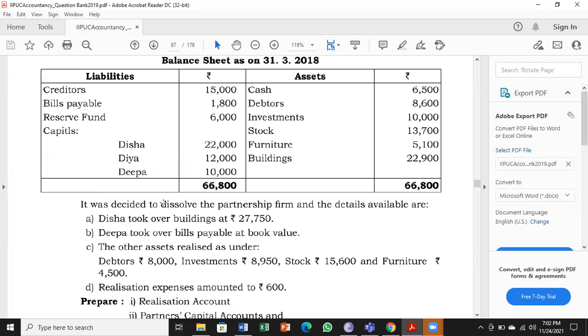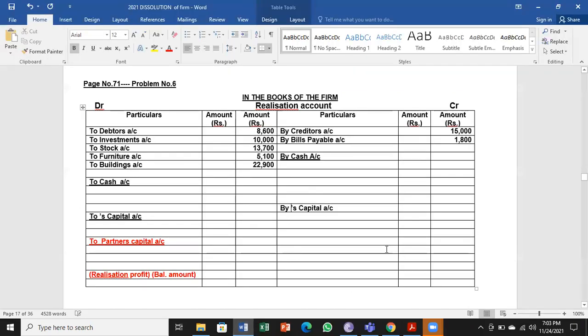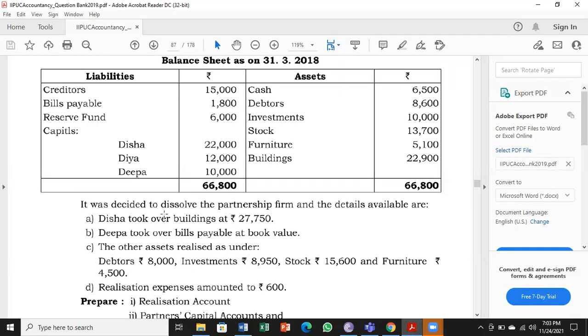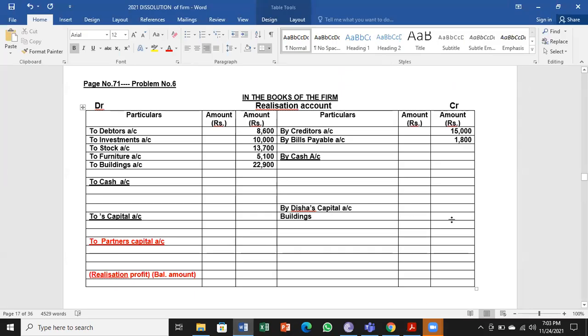It was decided to dissolve the partnership firm and details are available as follows. First one, Disha took over building. So by Disha's capital account, buildings, she is taking over at 27,750. It is an asset taken over. Remember, instead of by cash account, we go for by Disha's capital account. Under that we are going to take the asset taken over.